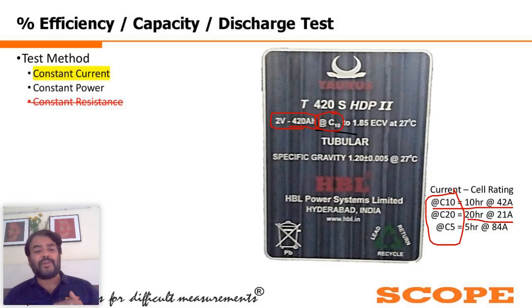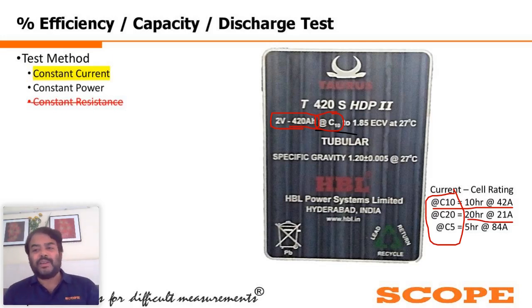Same is the case with the ECV. ECV is generally kept at 85% to 90%, any value in between, depending upon the manufacturer. They decide what the ECV is. Generally, it is 85% to 90% of the rated voltage. So if the battery is 2 volt, then somewhere in between 85%, meaning 1.7 volt, to 1.8 volt. So that will be the ECV.